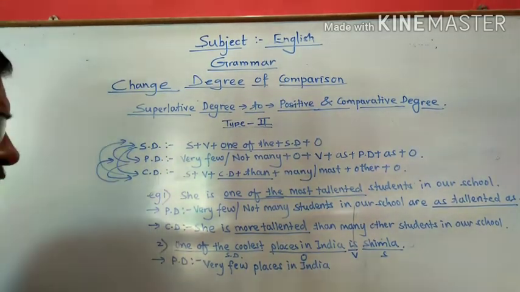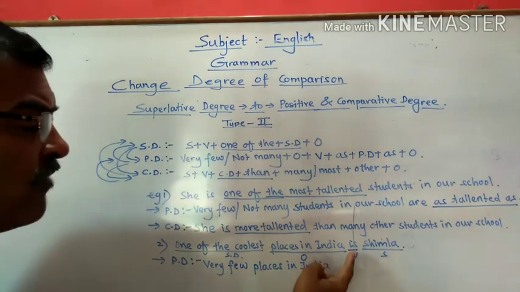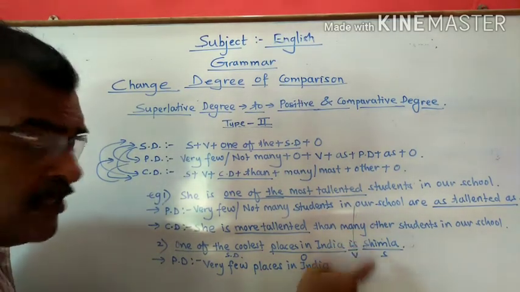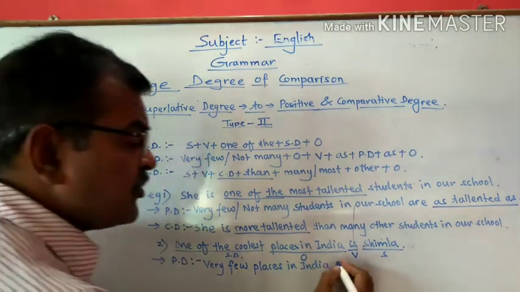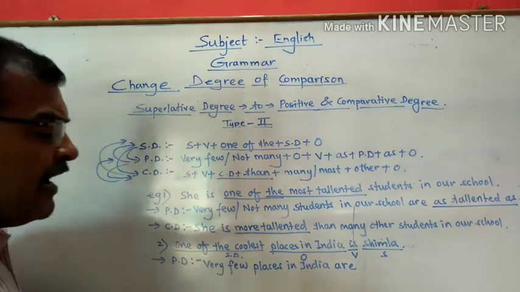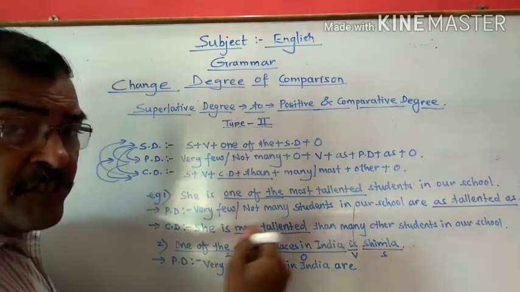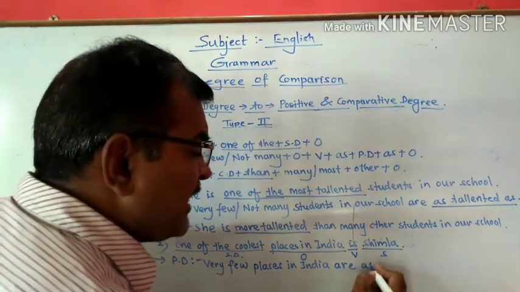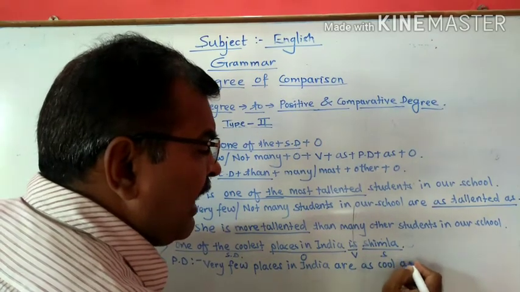So far, places is your plural. So naturally the verb will change. Here the verb is is. So what we have to do? The is will change into the plural form, that is are. Very few places in India are. So one of the coolest will change into the positive form: as cool as.